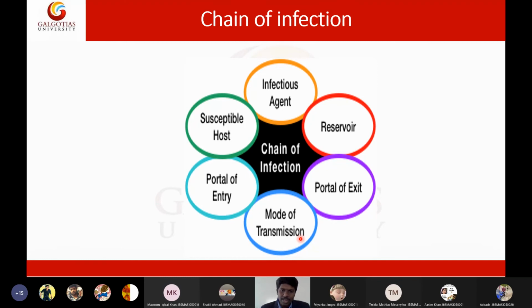The main purpose of a vector is to transmit the pathogen from one place to another place. Whatever transmits any pathogen from one place to another can be stated as a vector, and these vectors are of two types: mechanical vectors and biological vectors.